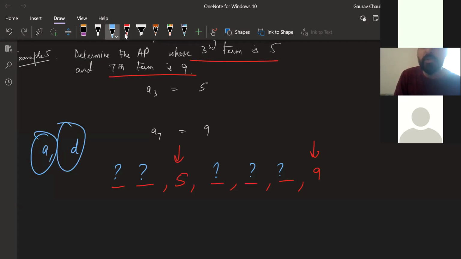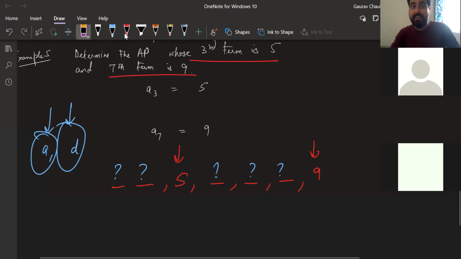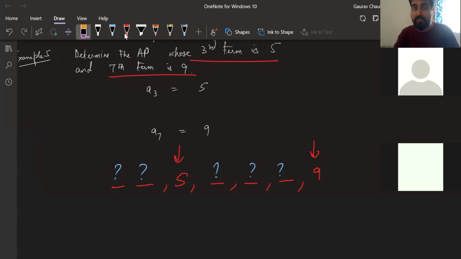If you have these two things, you can find any AP, right? If you know these two things, you don't need any other information except it's a finite AP. You need to know when it ends, but they are not telling finite and infinite. So we don't need to know any other information. If you know these two things, we can find it. And how do we find these two things? A and D we have to find.